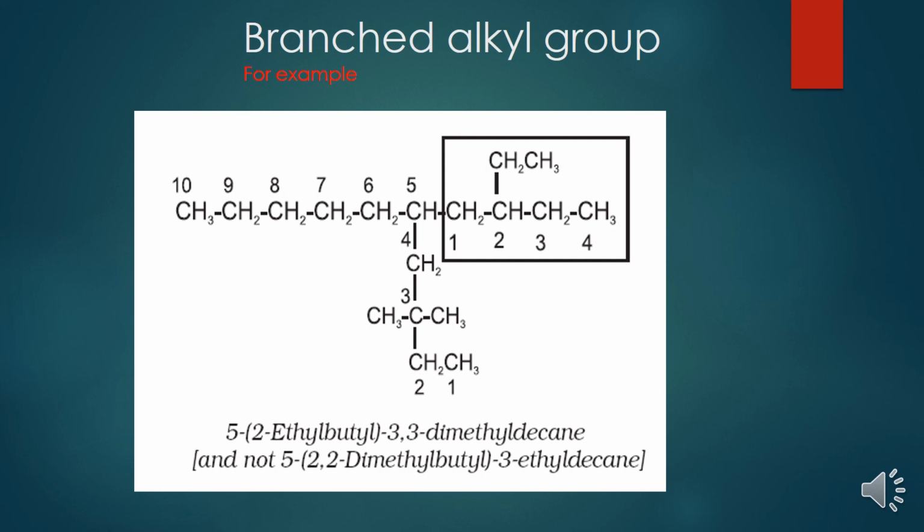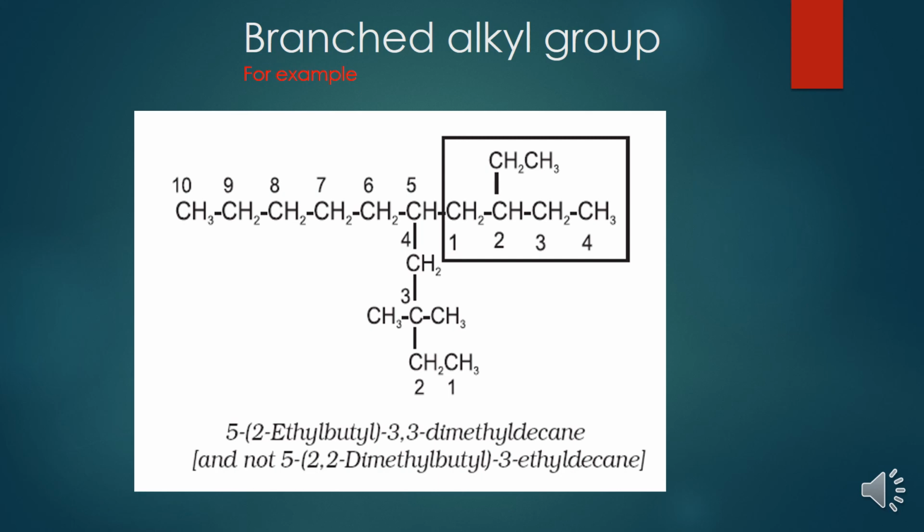Obviously I will start from here, because on third position I will get 2 methyl groups, and on fifth position I get the branched alkyl group. How to give numbers to the branched alkyl? This is the carbon from where the branched alkyl group is attached to the fifth carbon. So this carbon would be considered as 1.